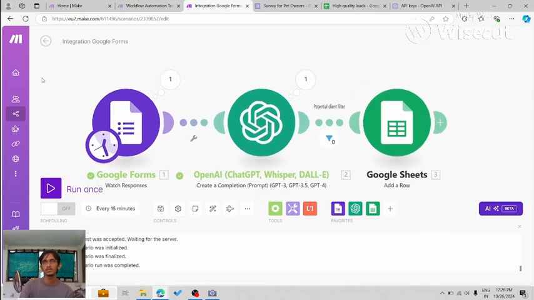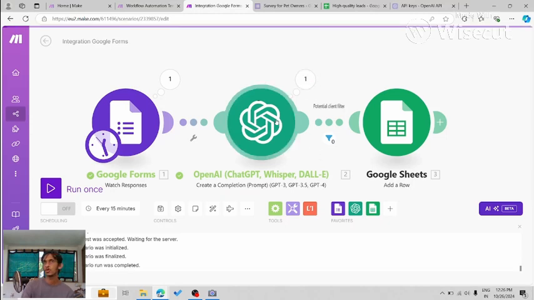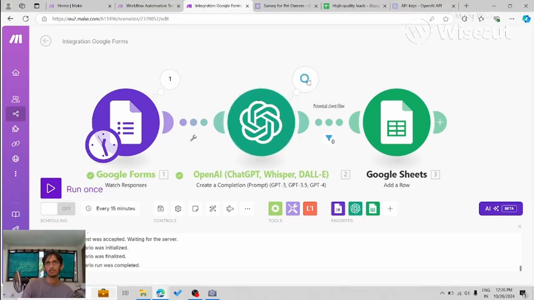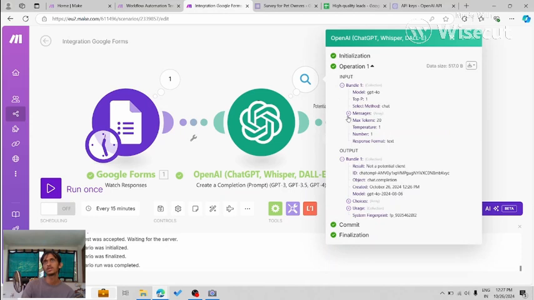As you can see over here, the form ran and the OpenAI module ran, but the Google Sheet did not run because the filter did not let it through. So probably the OpenAI API outputted not a potential client. Let's see the input first.